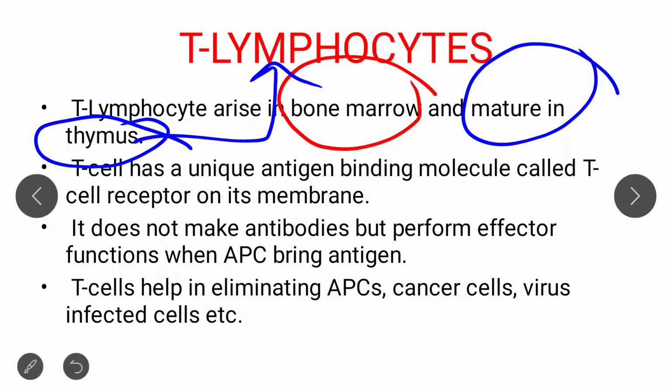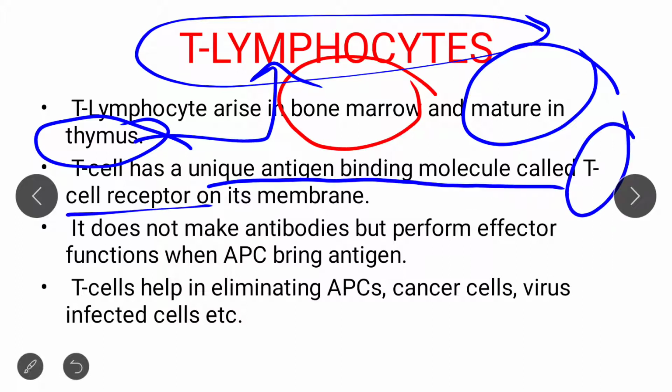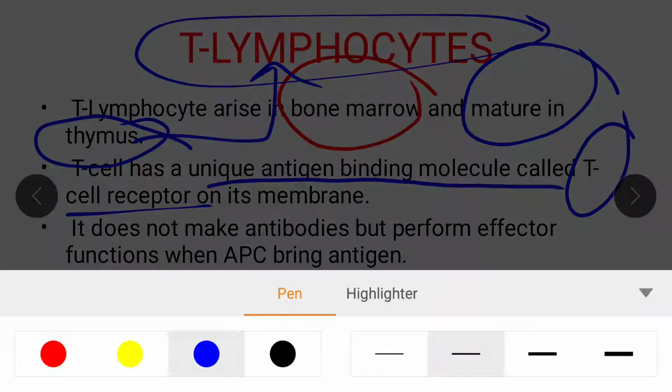Clear? Now, unlike B cells, T lymphocytes are not antibody producing cells, but they have a unique antigen binding property or molecule, and that molecule is called the T cell receptor, that is TCR.